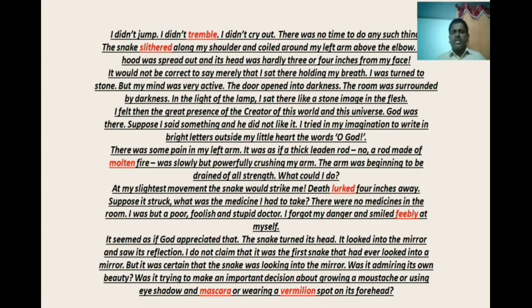What did the snake do? The snake looked into the mirror. And what did it look at? It looked at its reflection. I do not claim that it was the first snake that had ever looked into a mirror, but it was certain that the snake was looking into the mirror. He was confirming that the snake was looking into the mirror, but he is not claiming that this is the only snake which looked into the mirror for the first time. He is not telling that one.